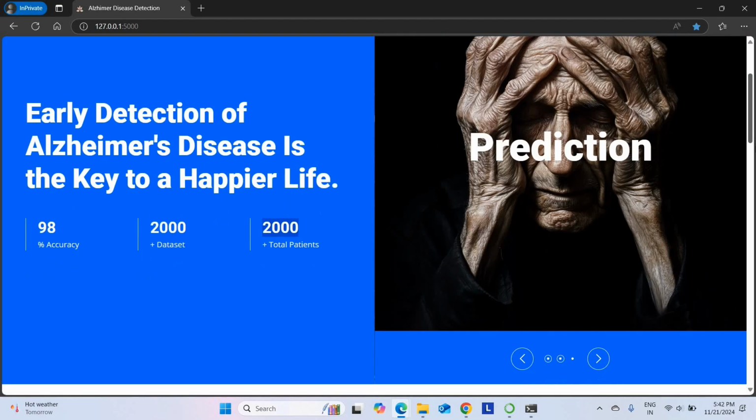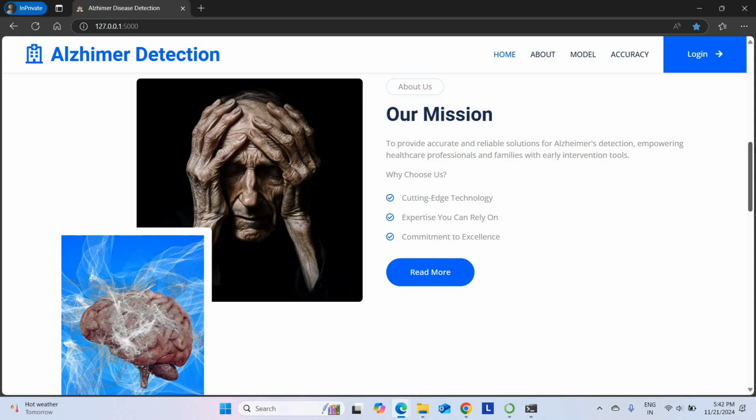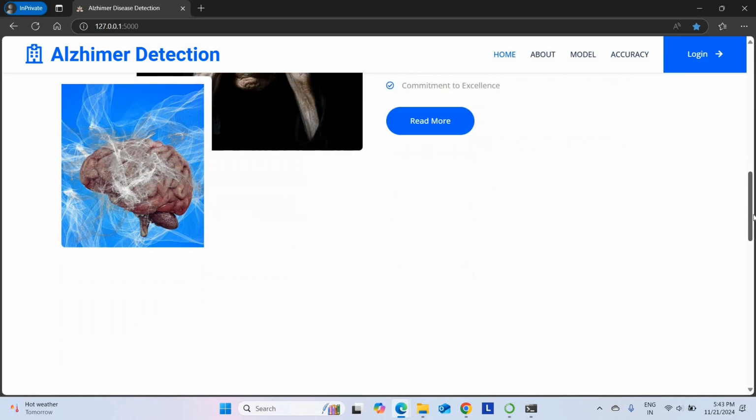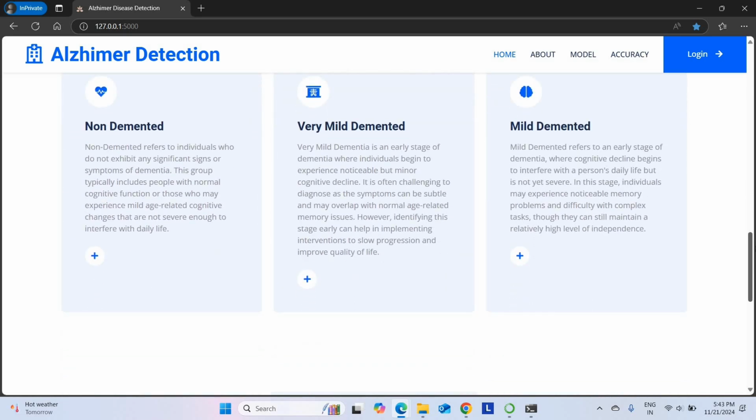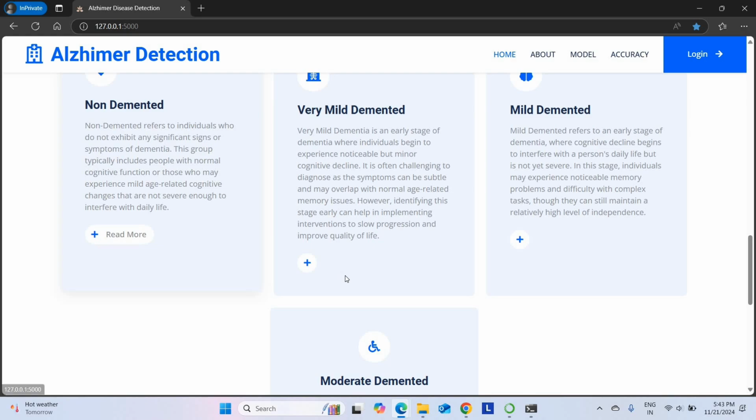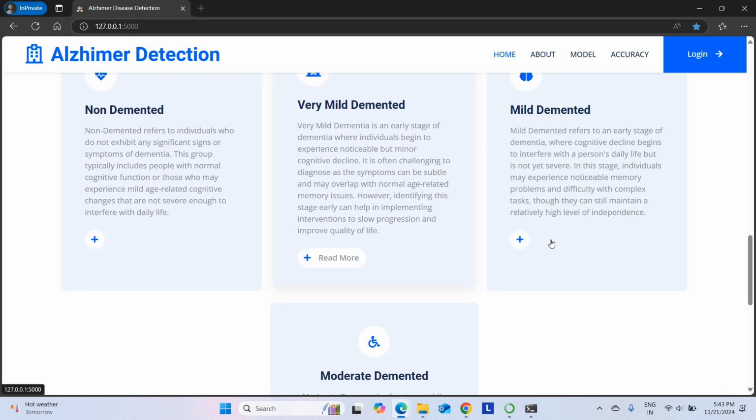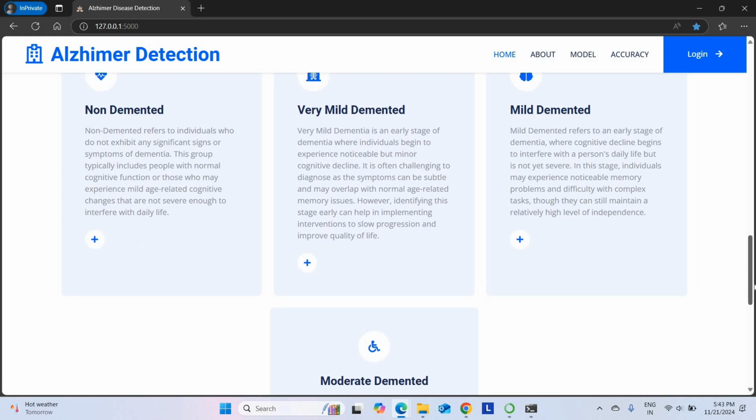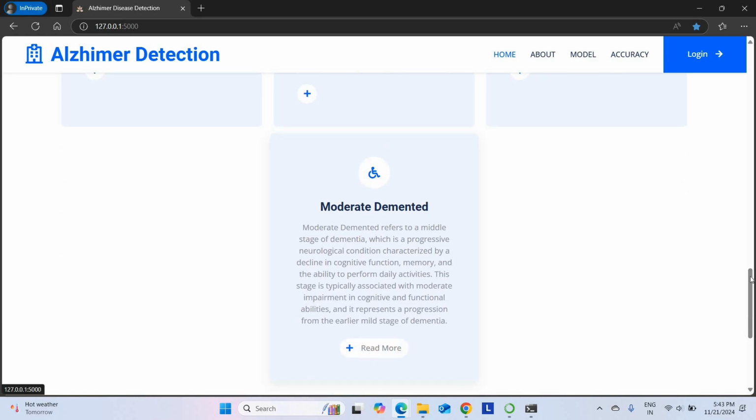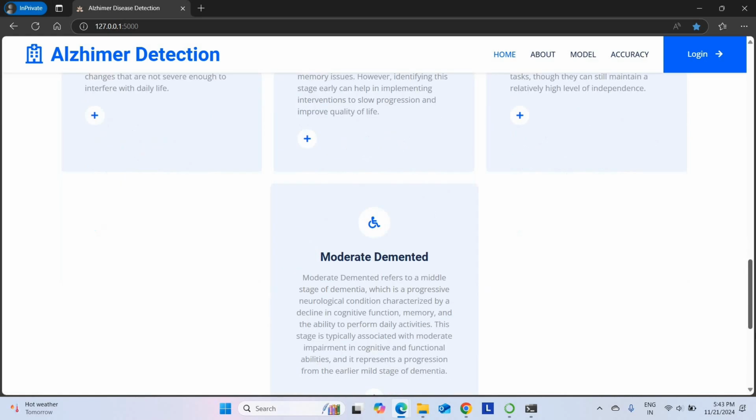Then moving to the mission, the major advantage of the project is that it's cutting edge technology. So it's committed to excellence. It will provide reliable results. Okay, this is the home page. So here 4 stages are there: non-demented, very mild demented, mild demented, then moderately demented. These are the 4 stages involved in the project.